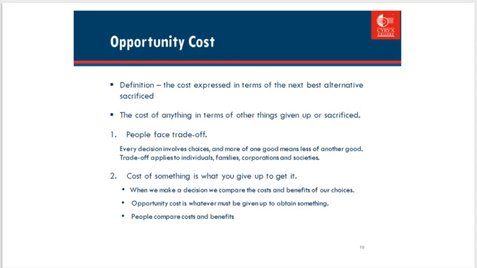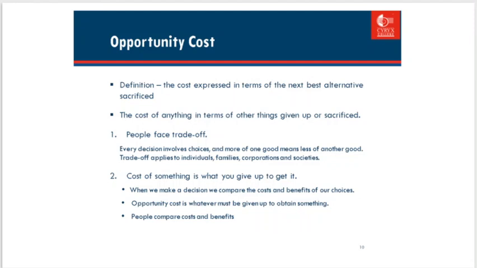Opportunity cost. Definition: the cost expressed in terms of the next best alternative sacrificed. The cost of anything in terms of other things given up or sacrificed. First, people face trade-offs. Every decision involves choices, and more of one good means less of another good. Trade-off applies to individuals, families, corporations, and societies.